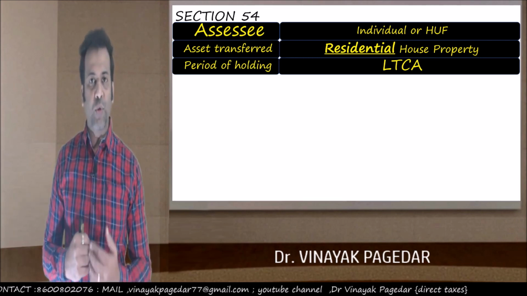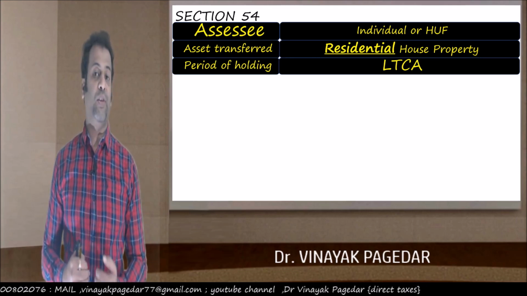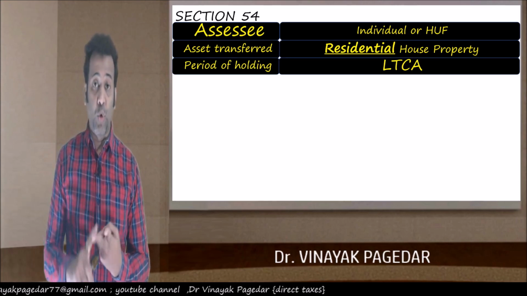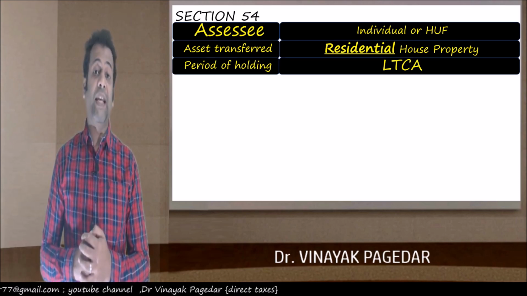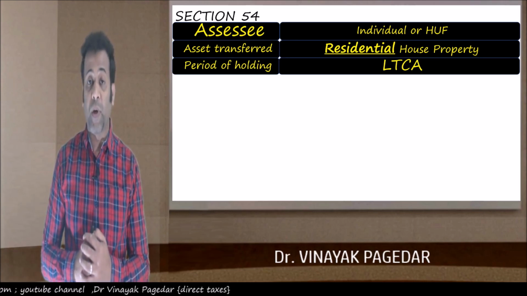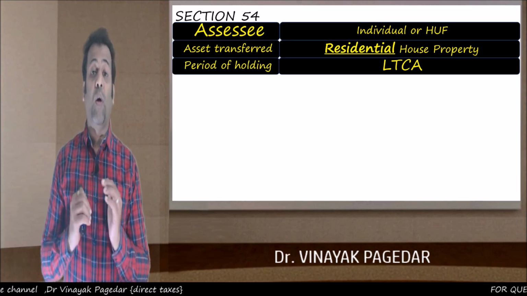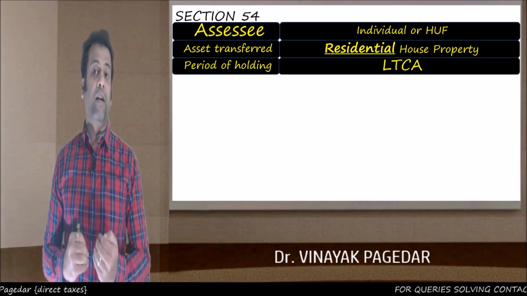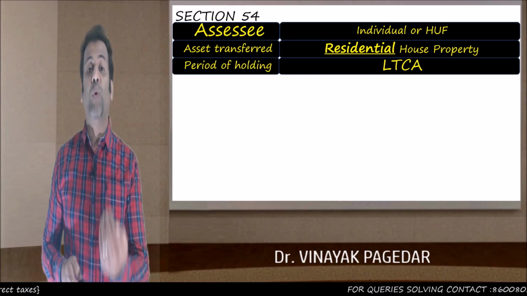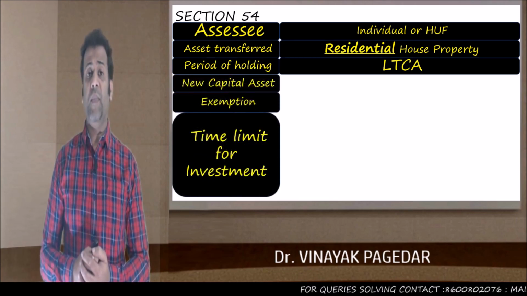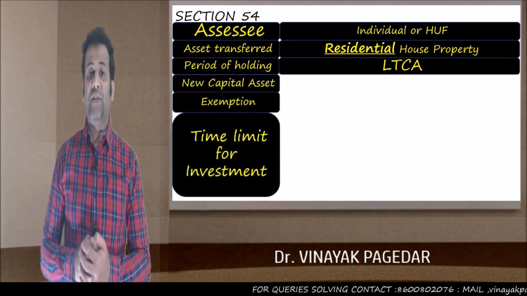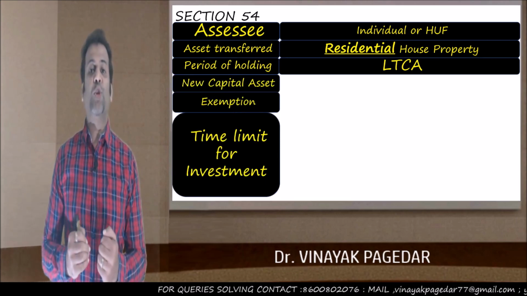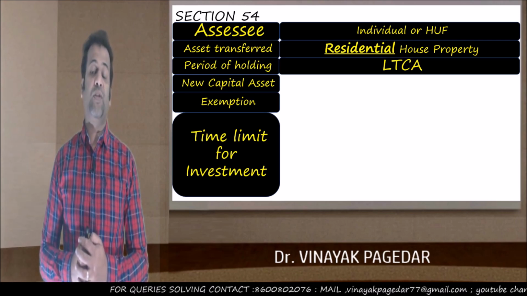So the conditions which you see on your screen, all the 3 conditions should be satisfied. The assessee should be an individual or HUF. Number 2, he has transferred a capital asset being a residential house property, and the period of holding of the transferred capital asset was long term. So when these 3 conditions are satisfied, now we move into the remaining part. Now, just if you transfer a residential house property, you very well know that you cannot get the exemption. The exemption is not obtained by just transferring a residential house property.